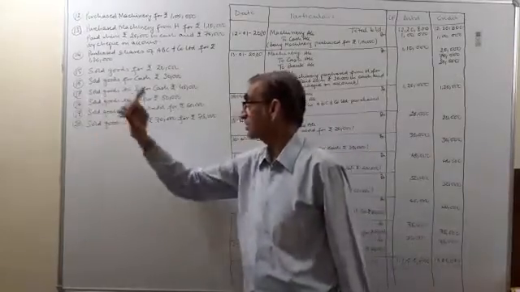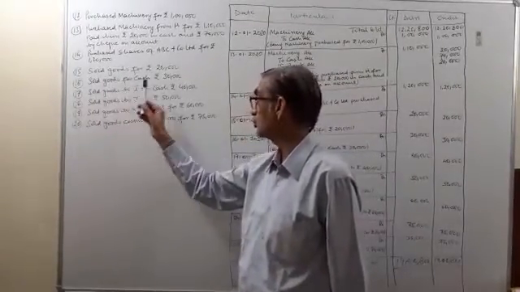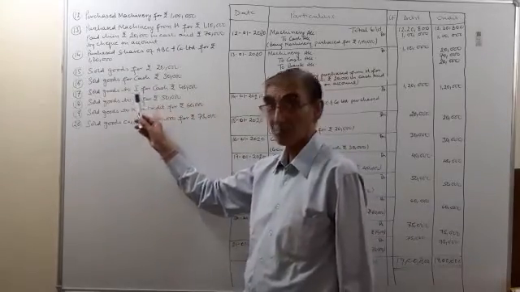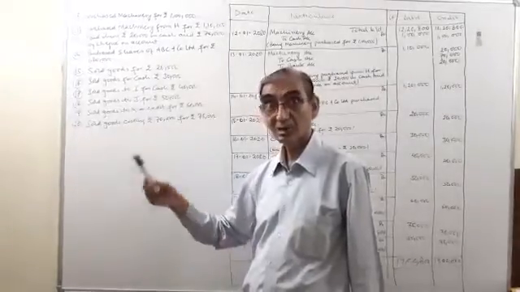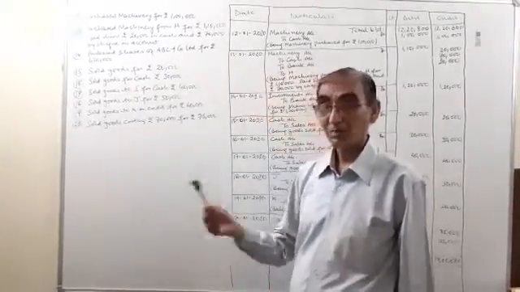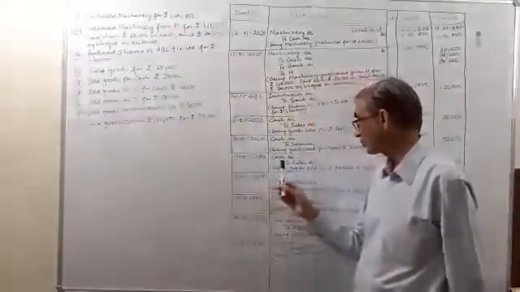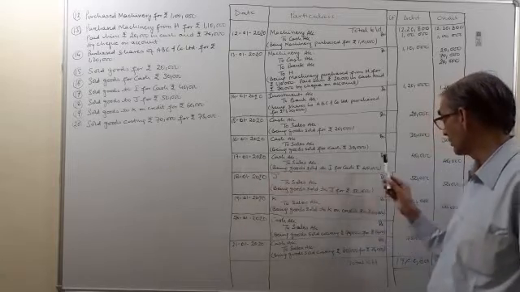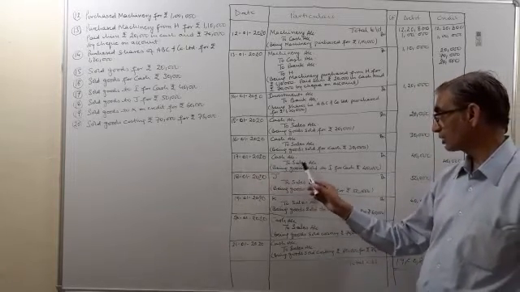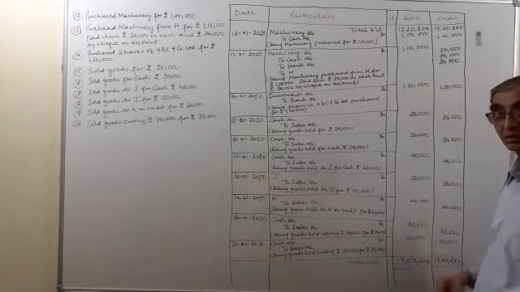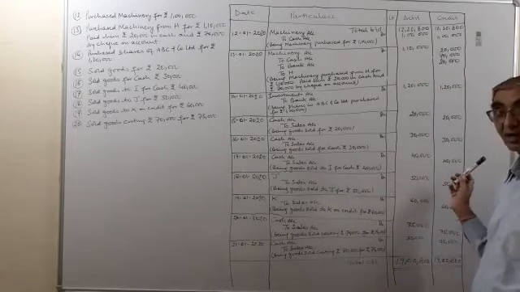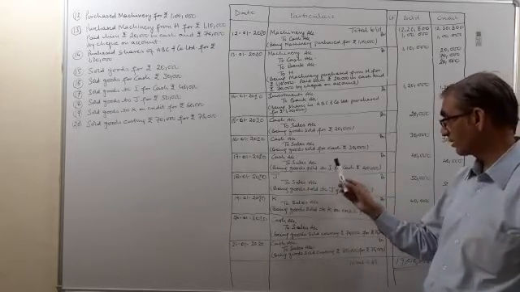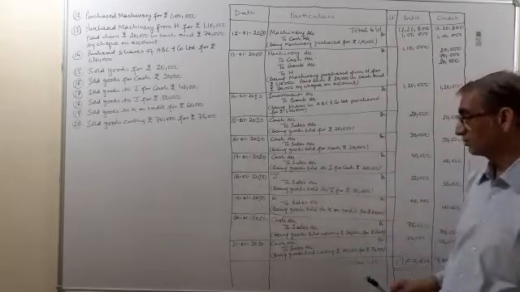Now the 17th transaction, sold goods to I for cash rupees 40,000. We have sold goods to I, but for cash. Means again a cash transaction. I ने हमें पैसा दे दिया. What is coming in? Cash is coming in. On 17/1/2020, cash account debit 40,000 to sales account 40,000. Goods are going out, so sales account will be credited. Being goods sold to I for cash rupees 40,000, and I's name will be mentioned in the narration.